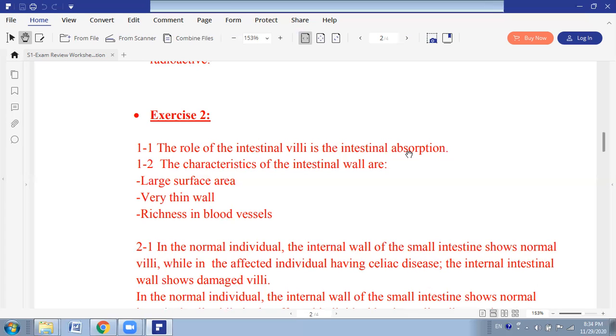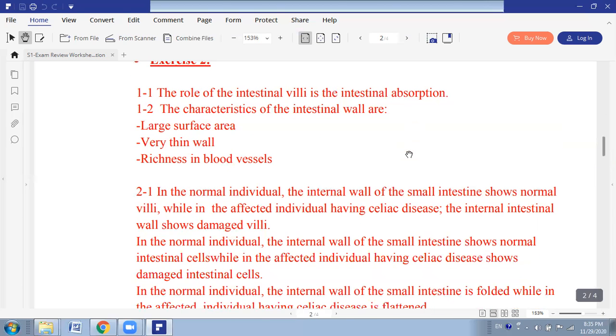Part 2.1, they said compare the aspect of the inner wall of the small intestine in these two individuals. So the inner wall in the normal individual, we have normal villi, and in the infected one, we have the damaged villi, the one having celiac disease. In the normal individual, the internal wall shows normal intestinal cells, while in the infected individual we have damaged intestinal cells.